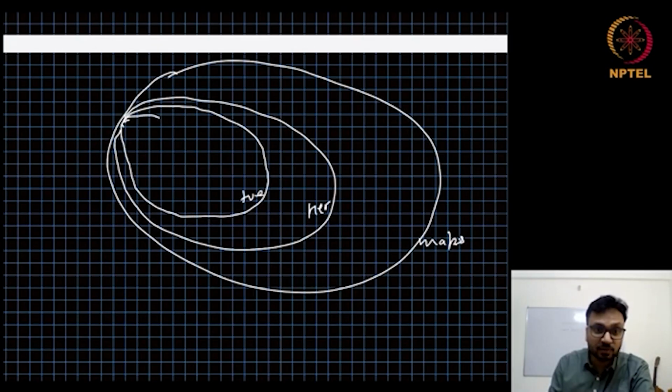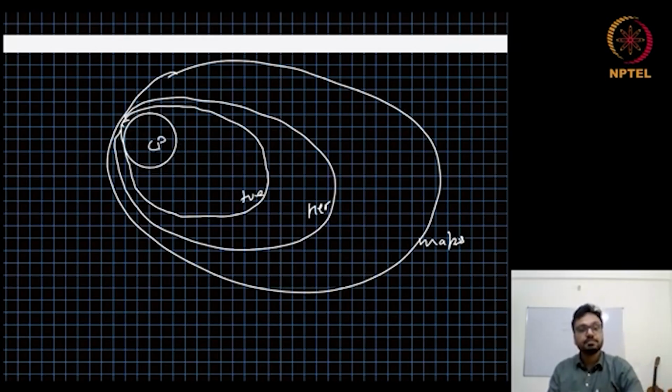And there is a further smaller subset inside it, which are CP maps. So all the maps, then Hermitian maps, then positive maps, and then CP maps. This small subset of maps is what represents the physical processes on a quantum system. Only these maps, not all the other maps.